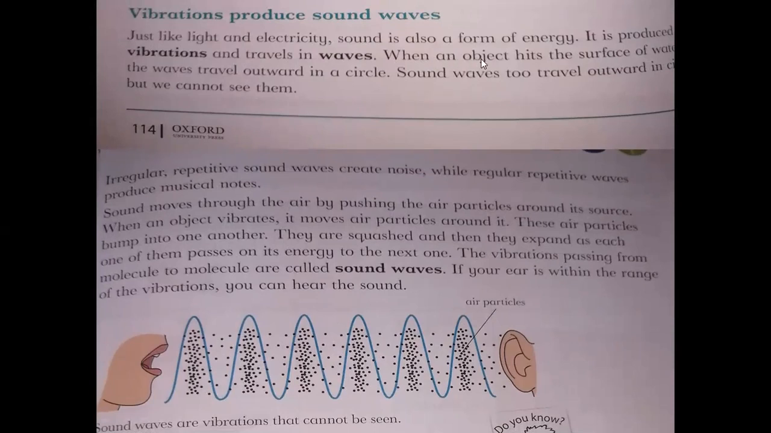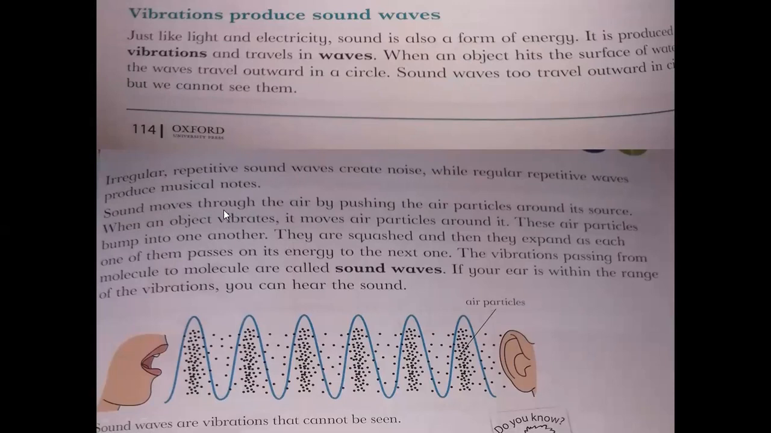When an object hits the surface of water, the waves travel outward in a circle, as we discussed in the previous example. Sound waves too travel outward in circles, but we cannot see them. Irregular, repetitive sound waves create noise, while regular, repetitive waves produce musical notes.